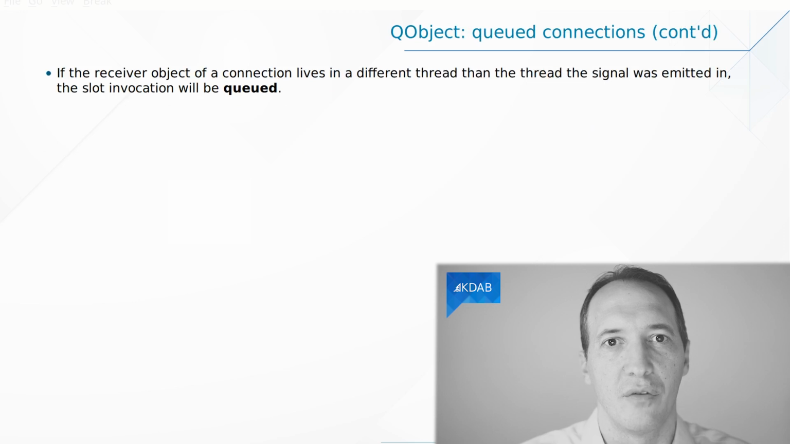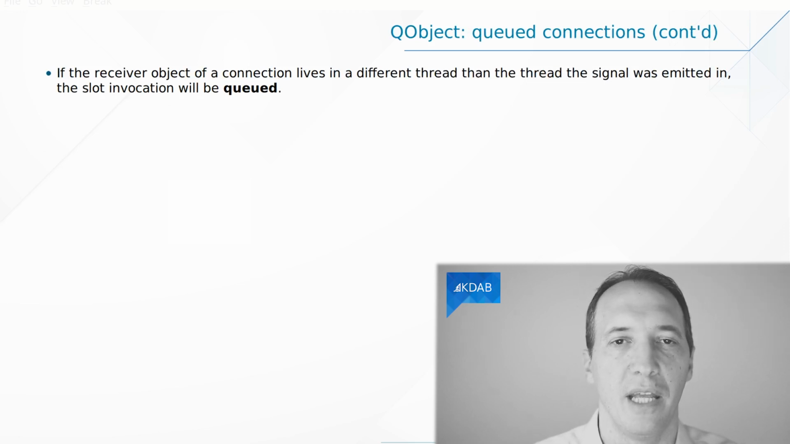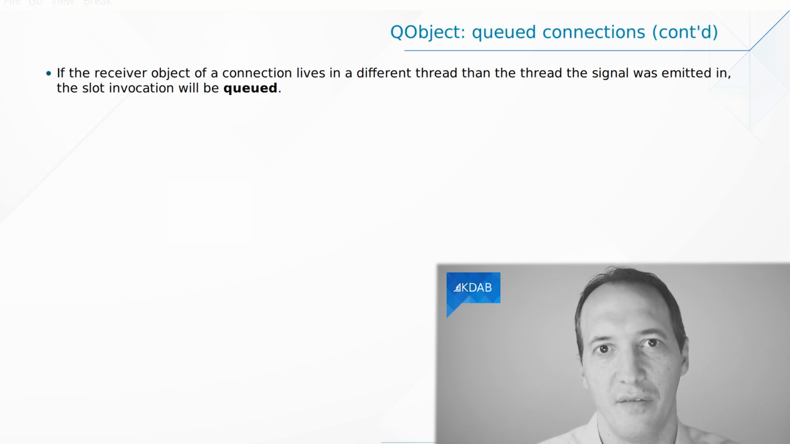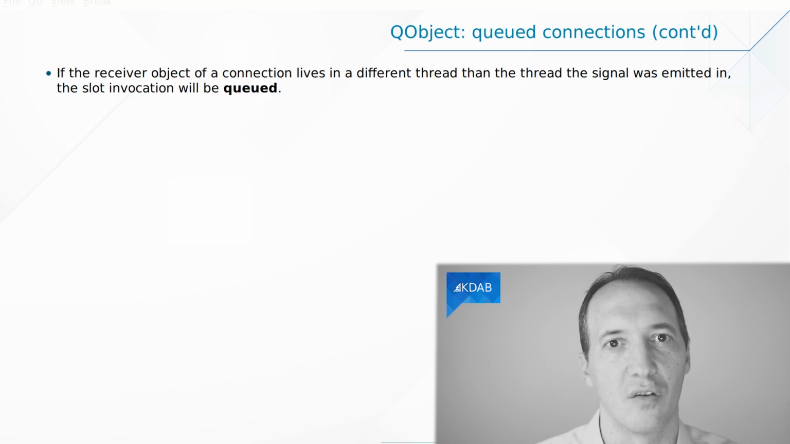The mechanism that Qt offers us for this is called queued connections. Instead of the slot being called right away, as it usually is in the same thread, what will happen here is that the signal emission will be transformed into an event. The event will be posted to the thread of the receiver object, and later on, the receiver object will receive the event, process it, and that means the slot will be called.